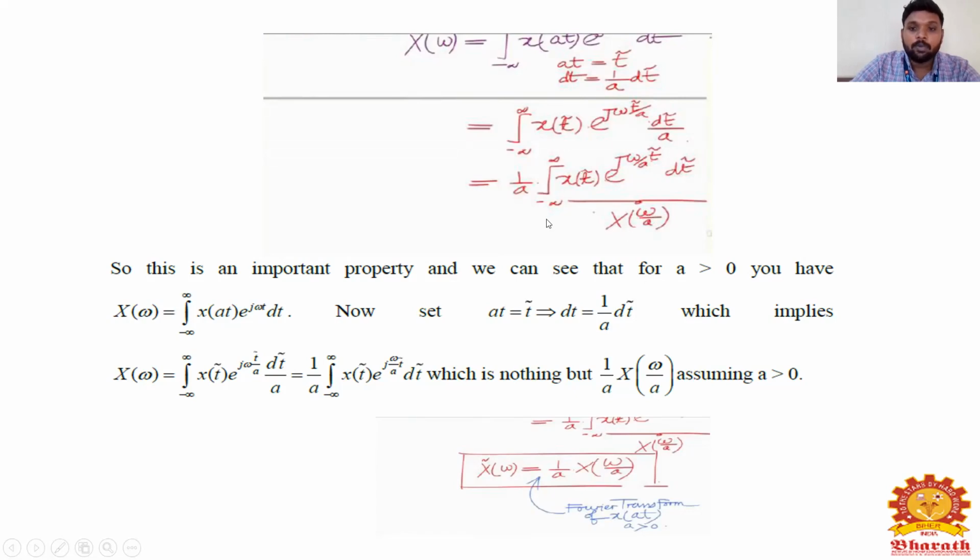So if I take 1 by a outside, I will get this equation: 1 by a times the integral from minus infinity to infinity of x of t bar e power j omega by a t bar dt bar. So if I take the common factor outside, this integral will become x of omega by a. Right? So this 1 by a x of omega by a is nothing but the result, assuming that a is greater than 0.